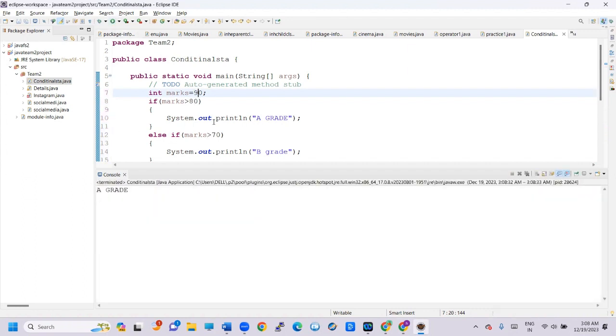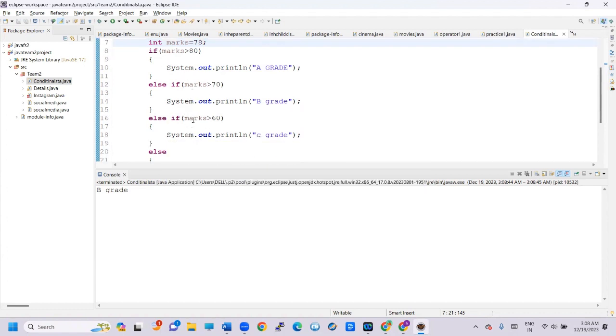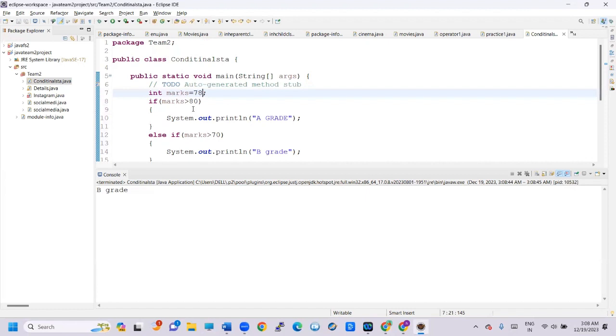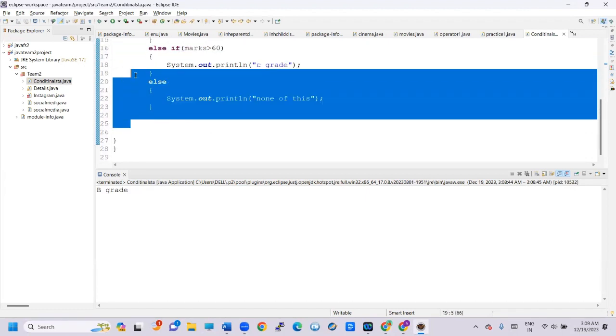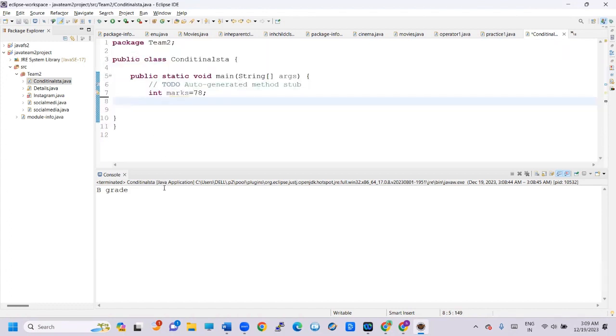So if it is 78, what will we get? B grade. So now let's see. It is based upon this condition only. So based upon the values we want to execute. For this purpose, we can use the switch statement. We already saw that. What is the syntax of switch?